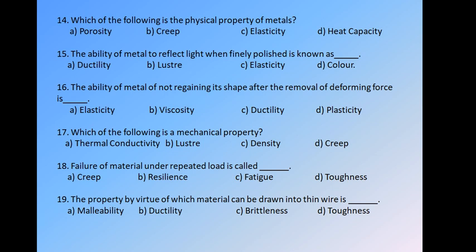Next, question number 16. The ability of metal of not regaining its shape after removal of deforming force is. Options are A elasticity, B viscosity, C ductility, D plasticity. As the statement says, it is the ability of metal not regaining its shape, meaning after removal of load it doesn't get its original shape and size, so it shows plastic nature. So the answer is A plasticity.